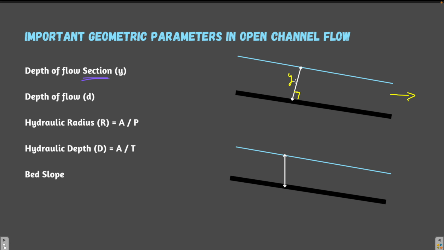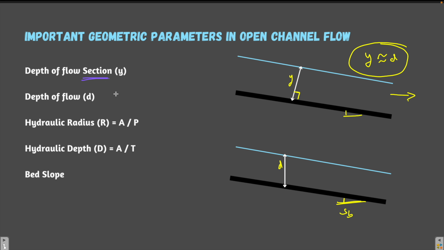Sometimes we use it interchangeably, like depth of flow. Depth of flow is not the perpendicular distance, it is just the vertical distance between the channel bed and the top free surface of the fluid, and it is denoted by letter D. But since we are talking about a channel which has a very low slope, the slope of the channel bed is very, very small, then this Y is almost nearly equal to D, and we use them interchangeably.